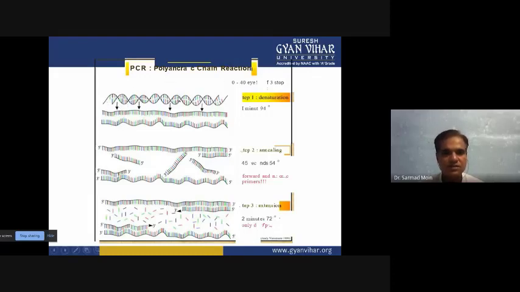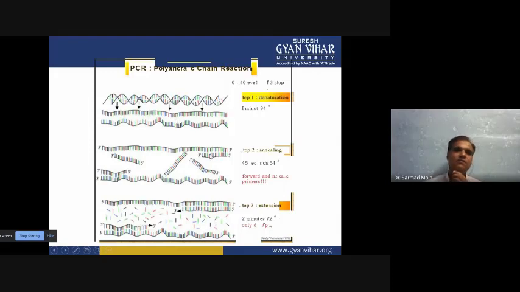First, suppose this is a DNA sequence which we isolated from the plant or animal, which is double stranded. You have to break down the hydrogen bonding between the nucleotides using high temperature. So the first step is denaturation. Through denaturation, we form single-stranded DNA from double-stranded DNA, and the bonds between the nucleotides, the AT double bond and GC triple bond, will be broken when we set the temperature to 94 degrees centigrade.